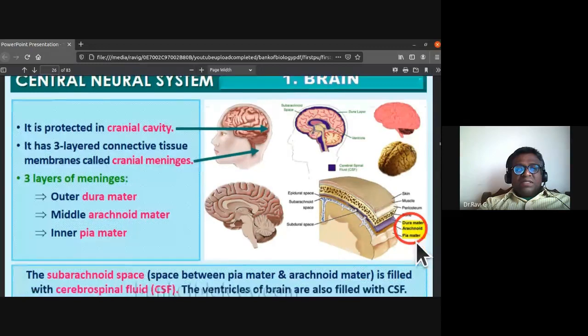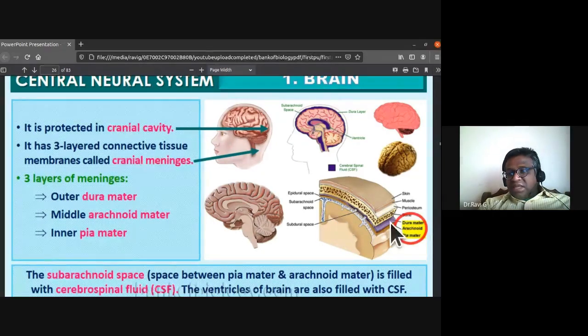So let us discuss the brain. The brain is protected in the cranial cavity or skull box, which protects the brain. It has three layers. It has three layered connective tissue membranes called the cranial meninges.